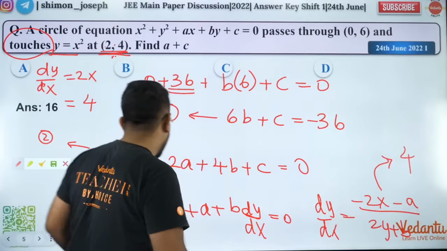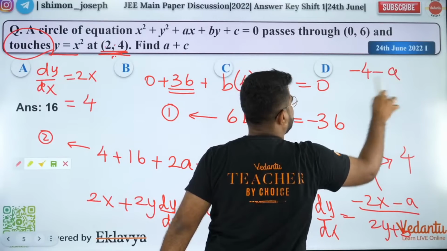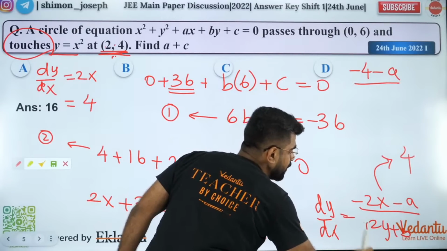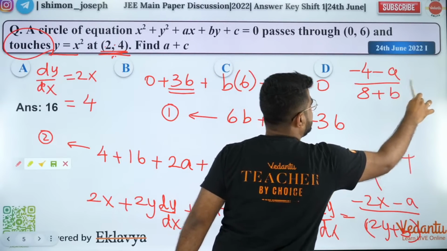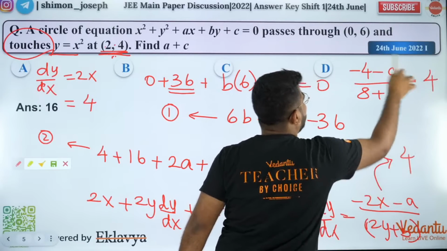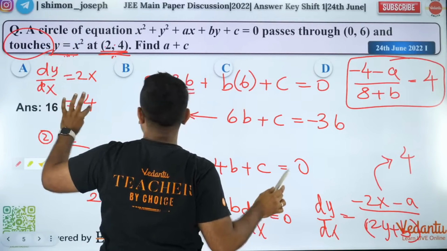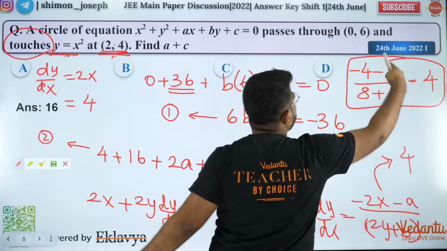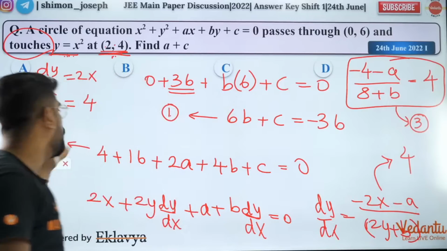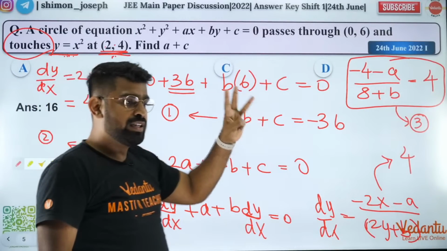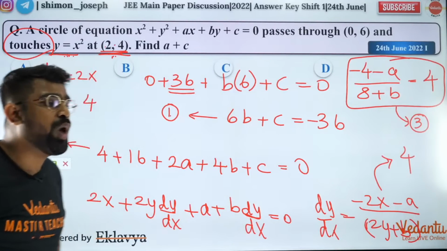So put x equal to 2 there. I'll get minus 4 minus a divided by, y equal to 4 means 2y will be 8 plus b, is equal to the slope of the previous curve. So slope of this curve is 4. If I solve this, I'll get one more equation. So this is my third equation. So I have 1, 2, 3. 3 equations, 3 unknowns. You can solve it and get the answer. Are you all happy with it?